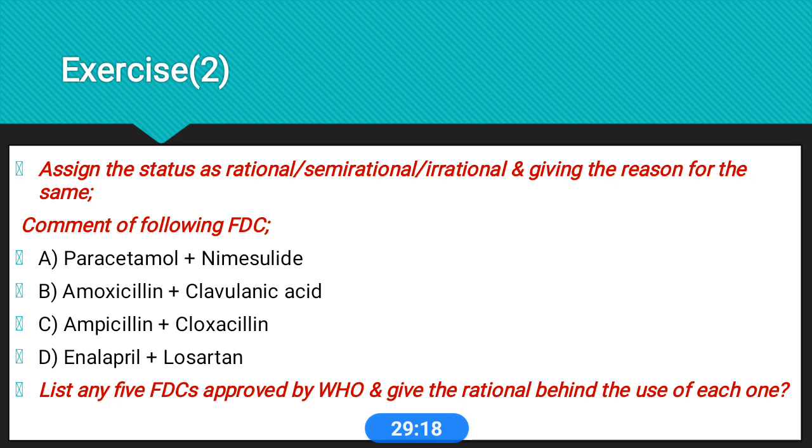Okay, then list any 5 FDCs approved by WHO and give the rationale behind the use of each one. We already discussed the FDCs approved by WHO, what the rational drugs and irrational drugs are, and what the reasons are. Okay.